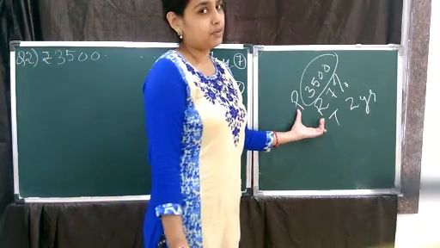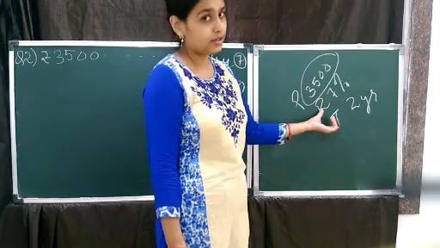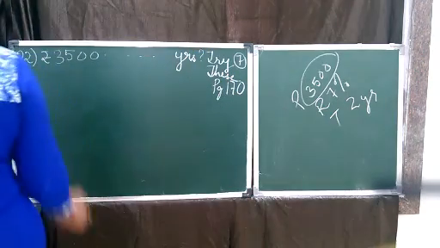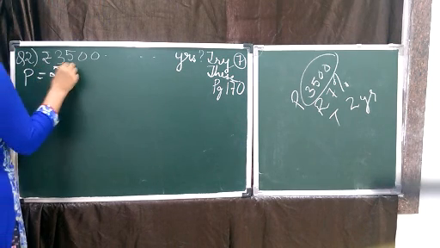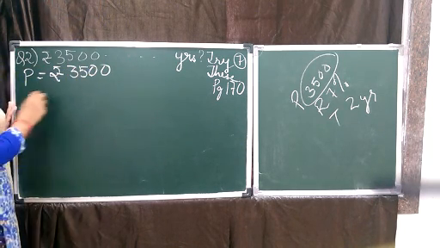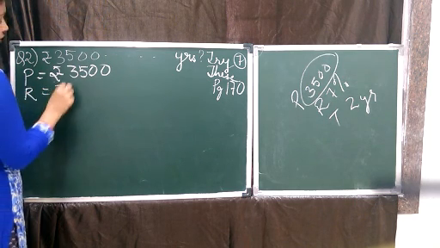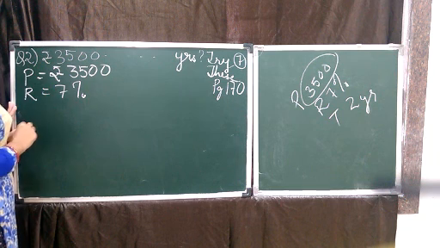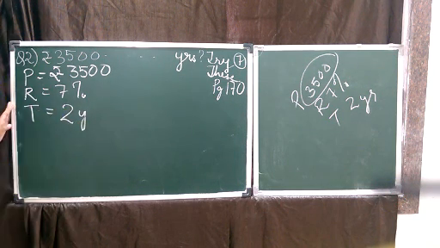We know the simple formula to find the simple interest, that is P into R into T by 100. So we are going to do that only. So here P is what? Rupees 3,500. Rate is what? 7%. Time is how much? 2 years.